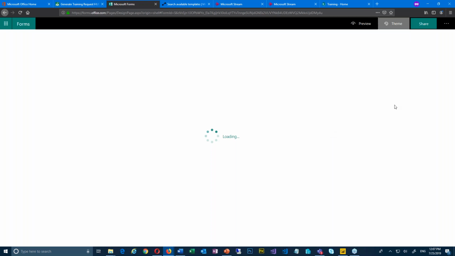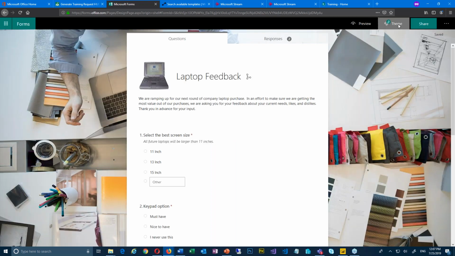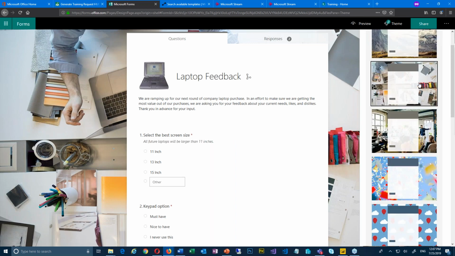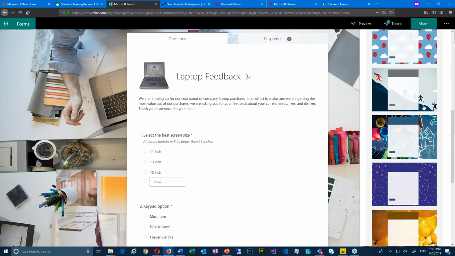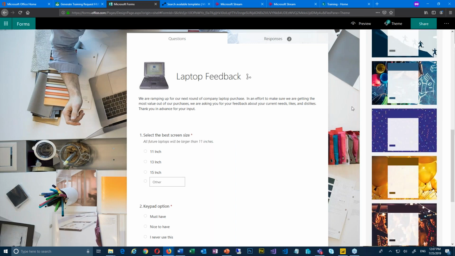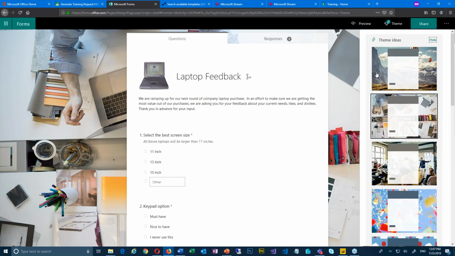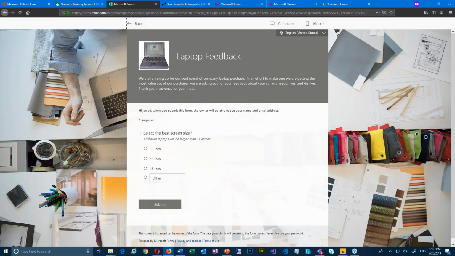I don't know why I have more themes than you, so we'll have to figure out what that is. But in my themes, I have all these beautiful themes. It's very easy just to click on one and have it behind there. And there's also a preview for each of these, so you can take a look at what your form looked like.